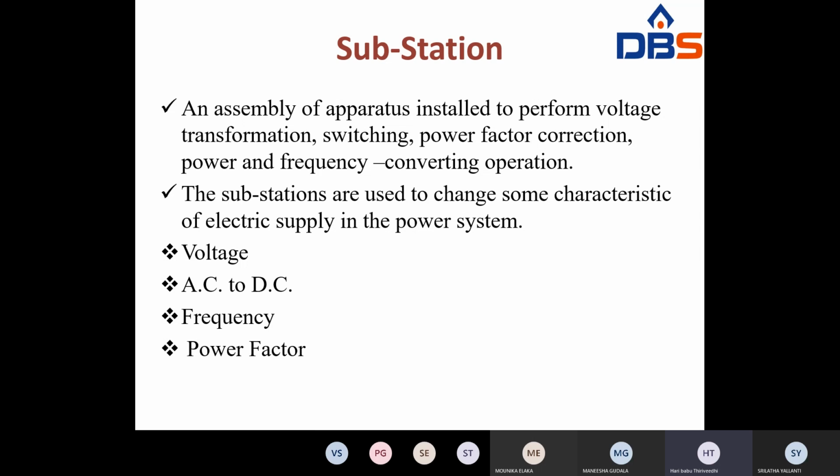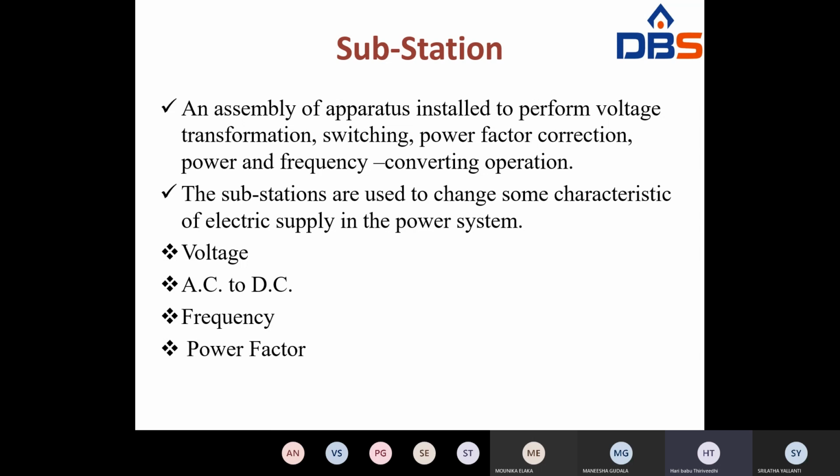What is the main purpose of a substation? To take the power at higher voltage from the secondary transmission system and then give it to the primary distribution system. So the main purpose of a substation is to take power at high voltages from the transmission or sub-transmission system, reduce its voltage, and then supply it to a number of primary feeders for distribution in the area surrounding the substation.